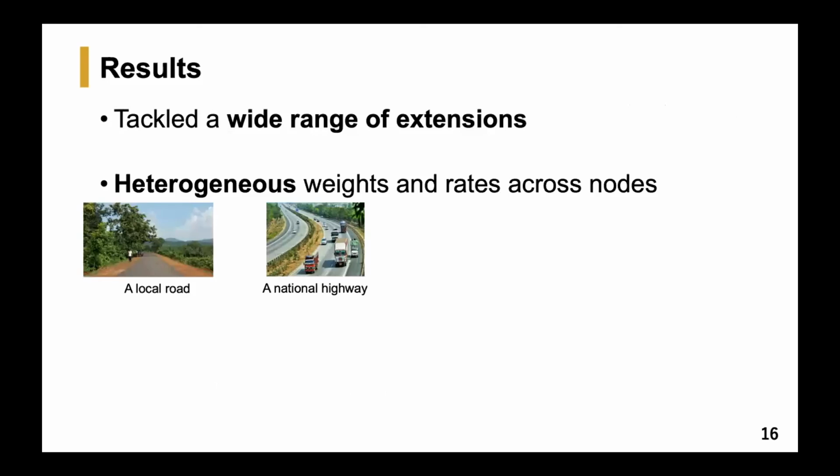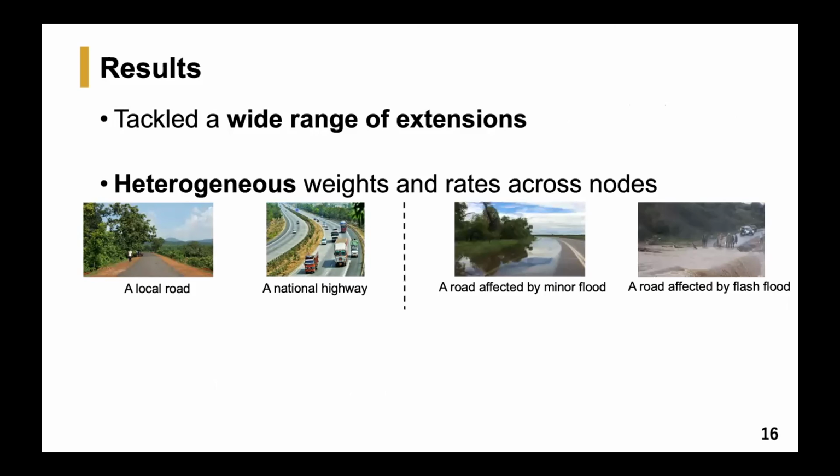And to give an example, we considered the case when there is heterogeneity in the weights and the rates across nodes. And this is relevant. For instance, a local road might have less importance as compared to a national highway. And therefore, the weights that are assigned to these nodes can be different. And in the event when there is heterogeneity in the weights of the nodes, then the objective of the problem becomes to maximize the total weight of the nodes that are permanently repaired. Similarly, there can be heterogeneity in the rates across the nodes. For instance, a road that is affected by a minor flood might face less deterioration as compared to a road that is affected by a flash flood. And therefore, we considered heterogeneity in both of these weights and rates.